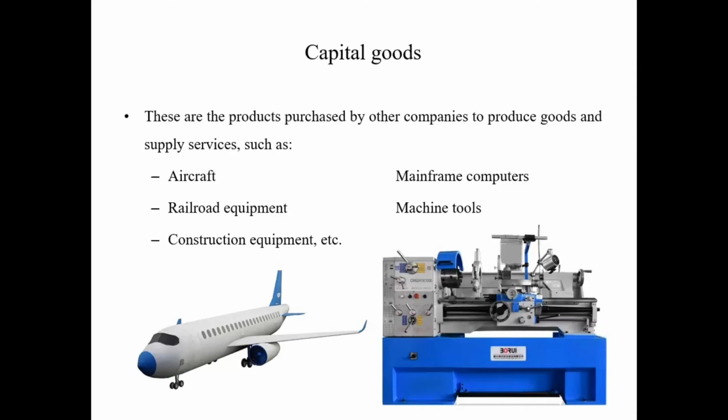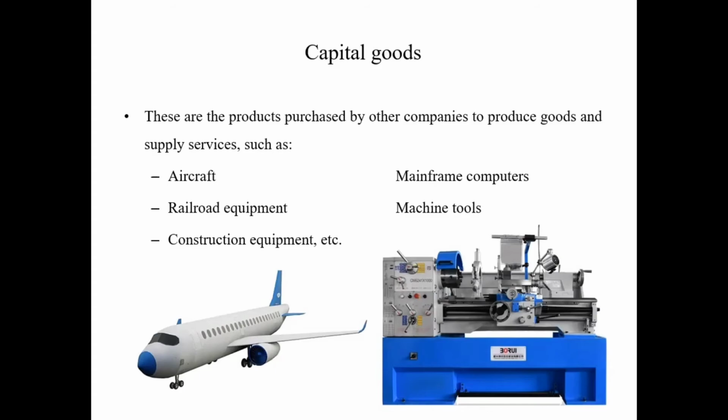Aircraft is not purchased by the consumers, the customers directly. Aircrafts are purchased by the companies to provide the services. Railroad equipments are not purchased directly by the customers. They are purchased by companies to provide the services.